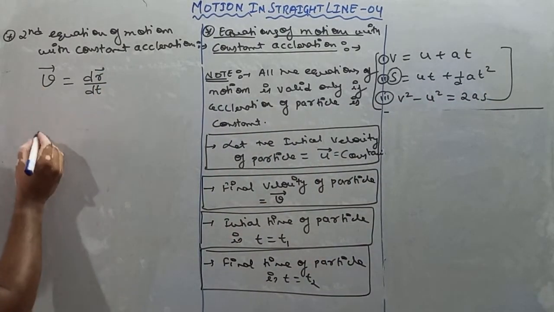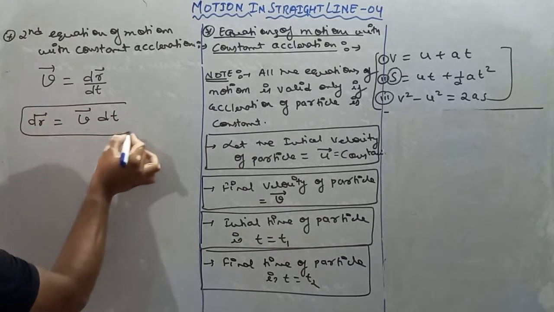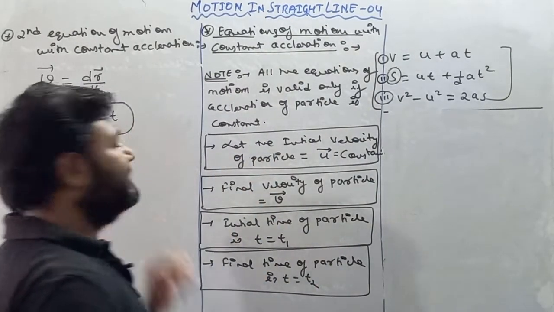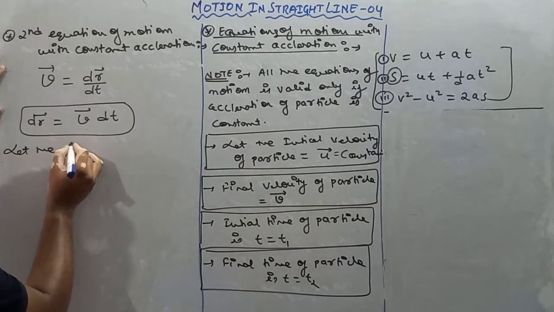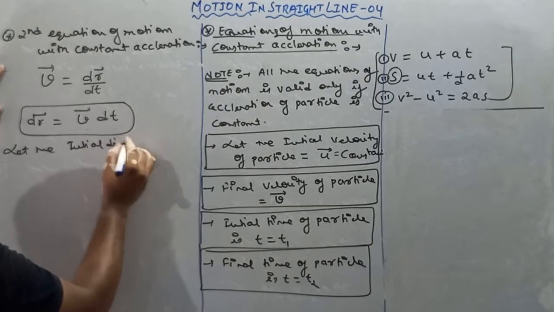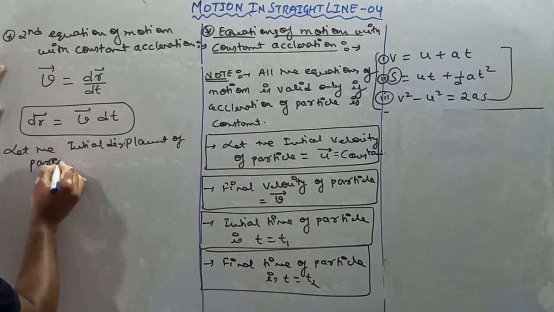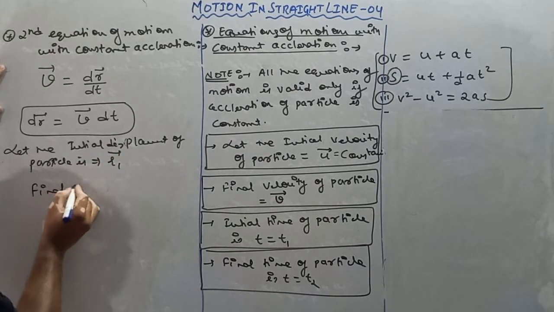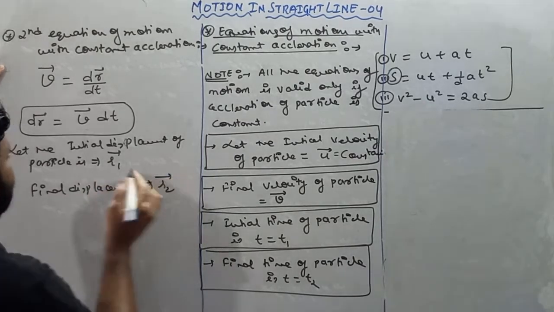Now I'll take dt this side, so dr vector is equal to v vector into dt. Now see, my dear student, dr is small change in displacement, dt is small change in time. Let the initial displacement of the particle be r1 vector, and the final displacement be r2 vector.